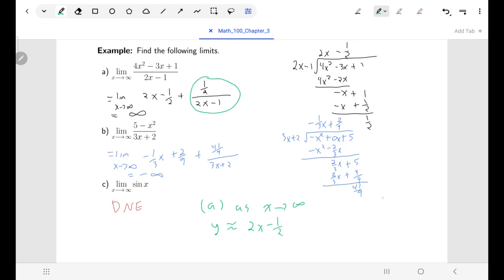In other words, our graph will have an oblique asymptote. The line 2x minus 1/2 will be the asymptote that our graph will be approaching as it gets to the far left and far right. In the middle, it'll be wiggling around and doing whatever it's doing, but on the far left and far right, our graph is getting closer and closer to the line y equals 2x minus 1/2. And for b, that rational function, as x gets large, it's getting closer and closer to the line y equals negative 1/3 x plus 2/9.